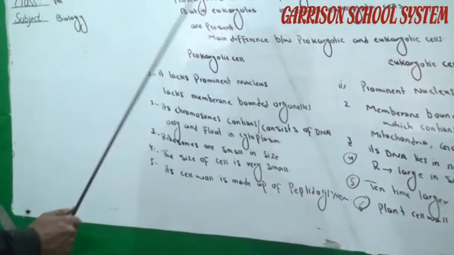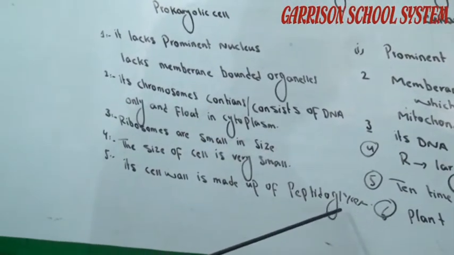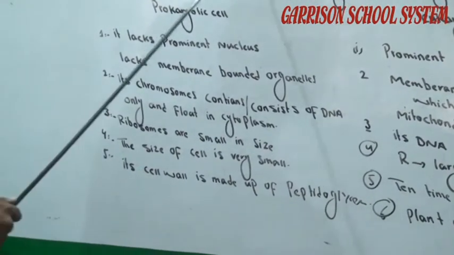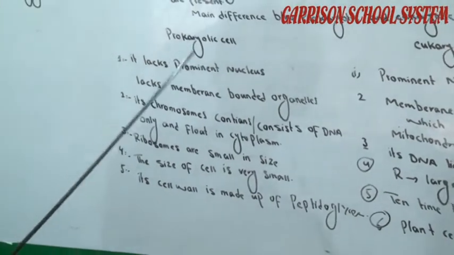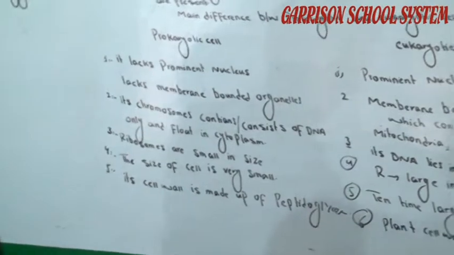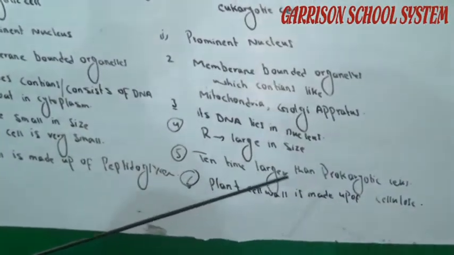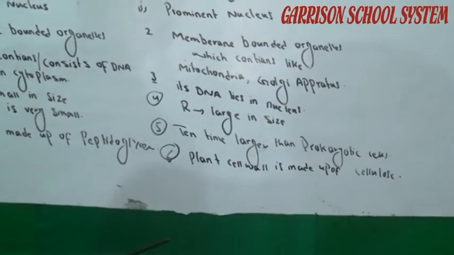In prokaryotic cells, the cell wall is made up of peptidoglycan. Now, in eukaryotic cells, the plant cell wall is made up of cellulose.